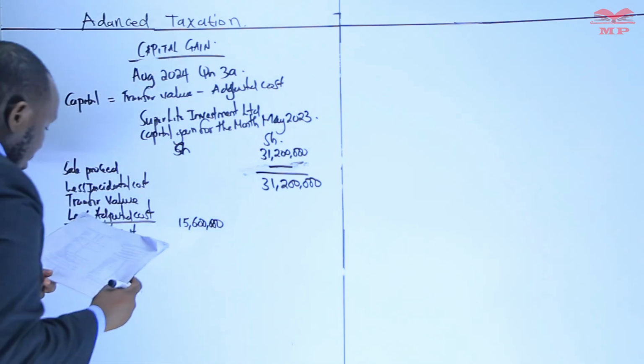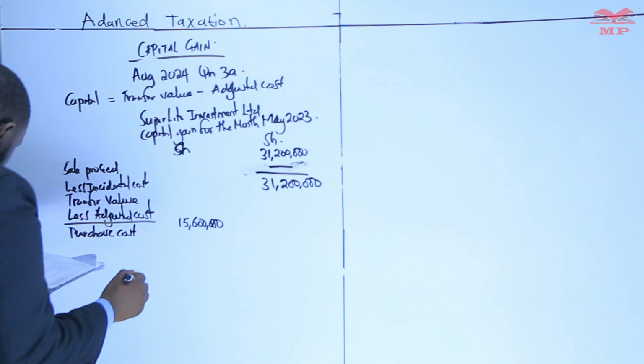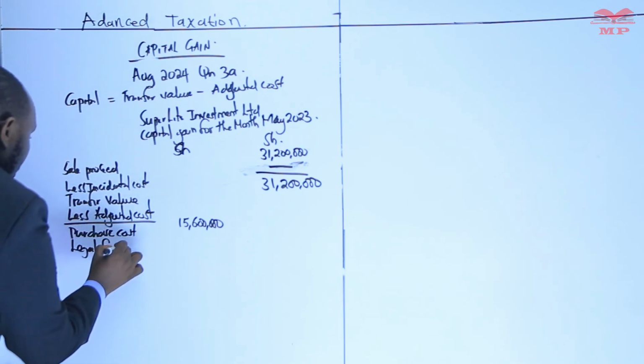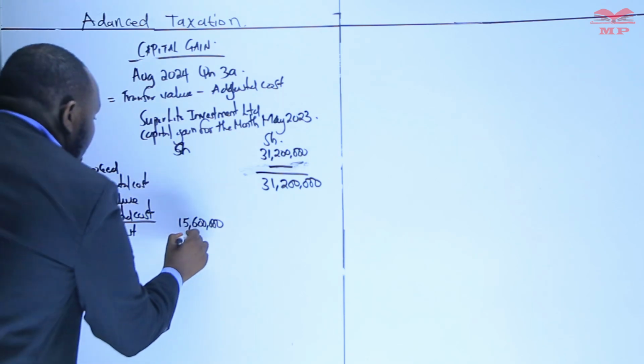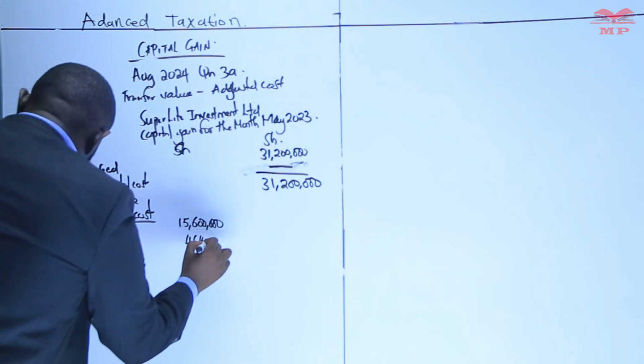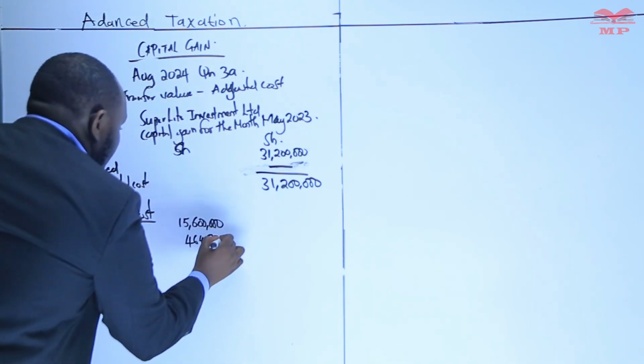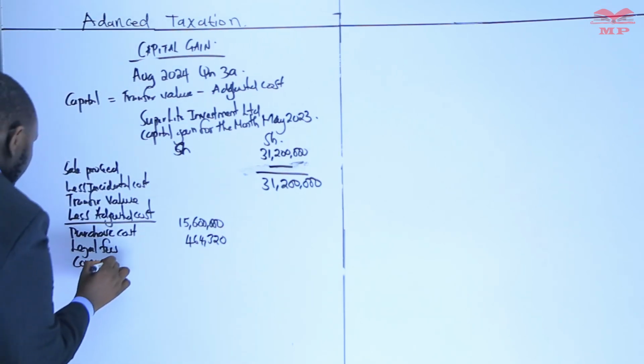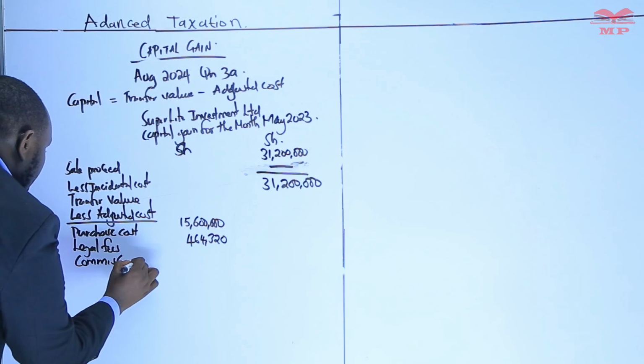The next item is a legal fee. Those are incidental costs, legal fees. The figure for the legal fee is 464,320. Then you have commissions.